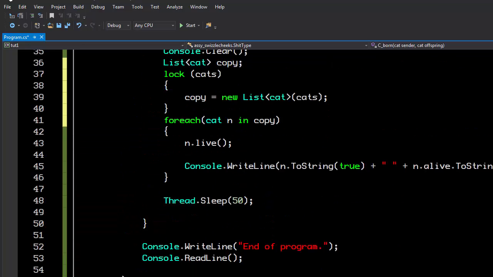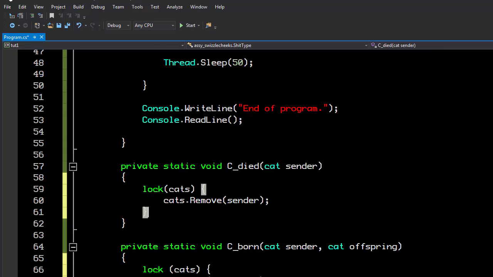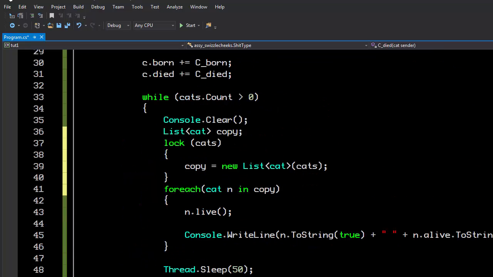Now, in this case, it honestly doesn't matter, because the only thing that we can't do while we modify the list is enumerate it. And we're not enumerating anymore, we're just copying it. But it's very possible that the copy method, the instantiation here that creates the copy, in and of itself has to enumerate it. So it's still a good idea not to be changing the cats while you're using it.